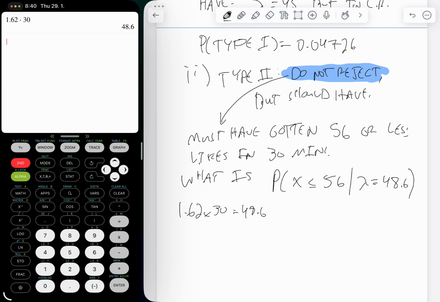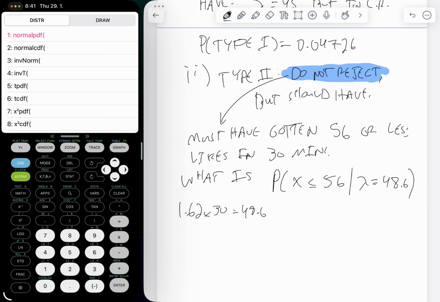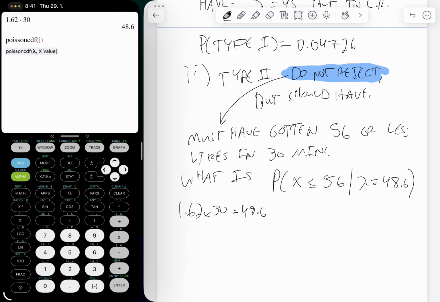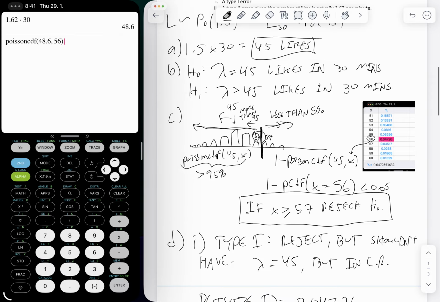So I'm going to do second distribution, and we're going to do Poisson CDF. Our average is 48.6, and we go up to and including 56. That's why we're using CDF. We know that we were not in our critical region, we were somewhere over here.